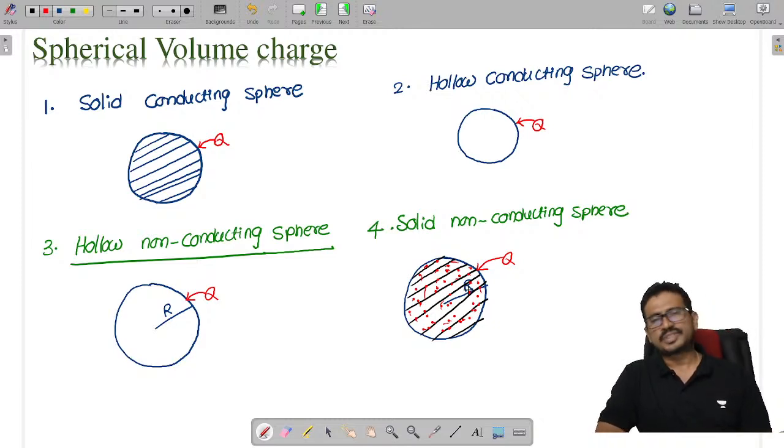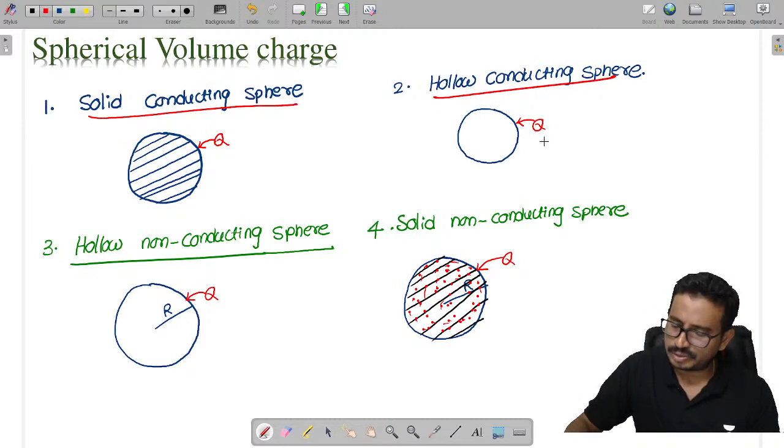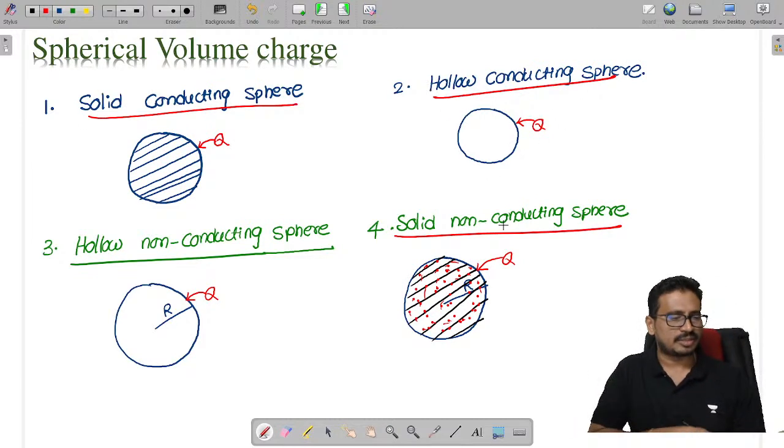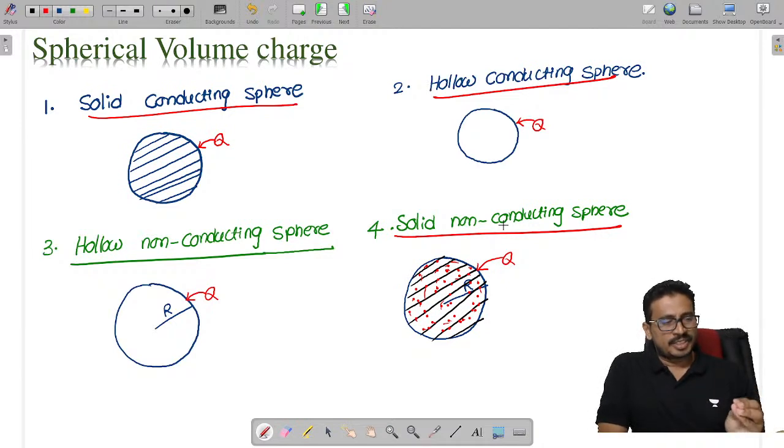Done. Now if you see the first three cases, in all three cases the charge will lie completely on the outer surface only. The electric field depends upon charges only.